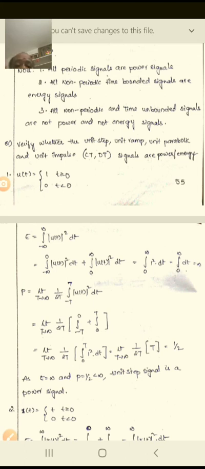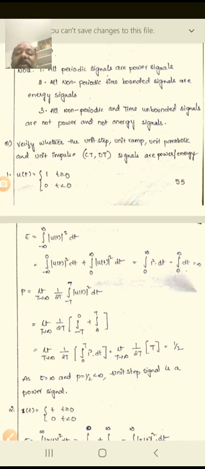Now only the 0 to infinity term is left, because the first term comes to 0, as there is no value for t less than 0, so the first term vanishes. In the second term u of t is equal to 1, so the integral from 0 to infinity of 1 square dt is equal to the integral of dt from 0 to infinity, which equals infinity. So energy is infinite. Then what about this? The signal is a power signal actually, if the energy is infinite.